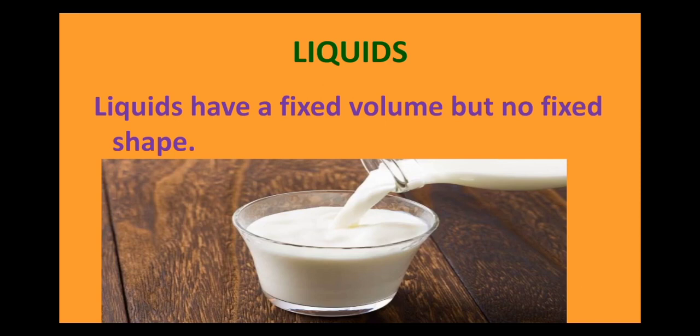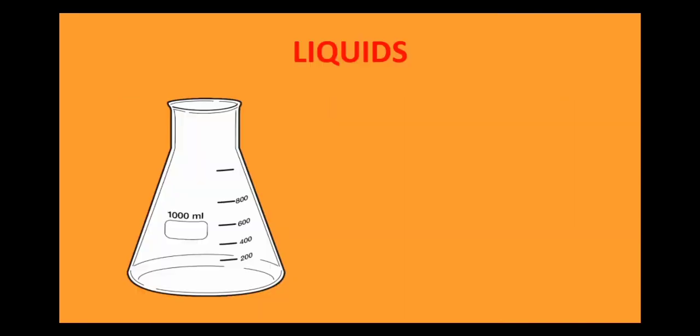So, the first property of liquids is that liquids do not have their own shape. They easily take up the shape of the container in which they are kept. However, they do have a fixed volume. Liquids can be measured using the volume.